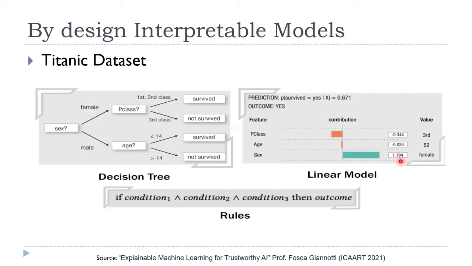So you can see that this logistic regression automatically provides us the value of coefficient for each input attribute. So that's why these are considered as by design interpretable models. While in case of decision tree, we get rules like this. So decision tree provides very simplified understandable rules. So that's why decision tree is also considered as by design interpretable models.